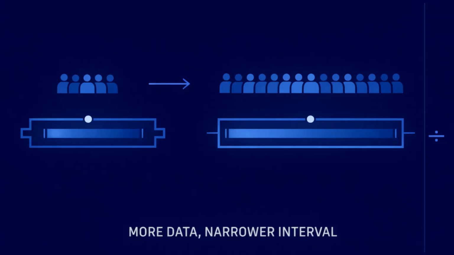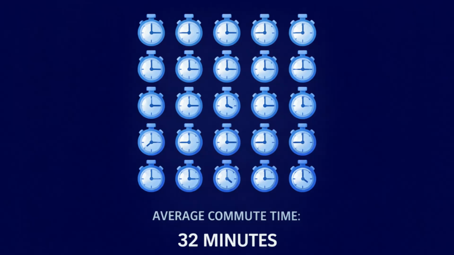Now let's switch to a different type of problem and look at a confidence interval for a mean. Means are used for measured data, such as time, height, or scores. Suppose we want to estimate the average number of minutes students spend commuting to campus. We take a sample of 25 students and record their commute times. From this sample, we calculate an average commute time of 32 minutes.